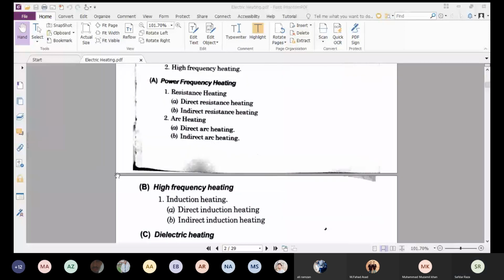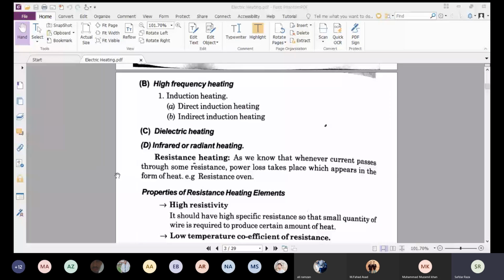As the name indicates, here the current passes through the resistive element. Power loss takes place, I square R loss takes place, which appears in the form of heat. This phenomenon normally occurs in resistance heating.